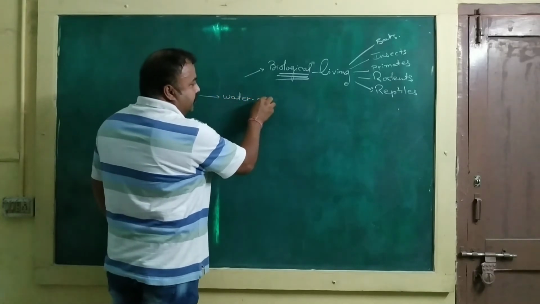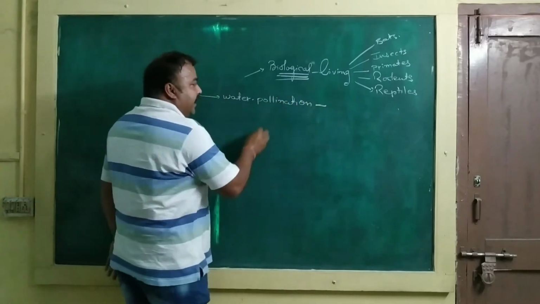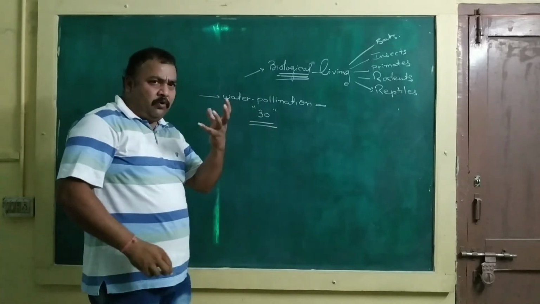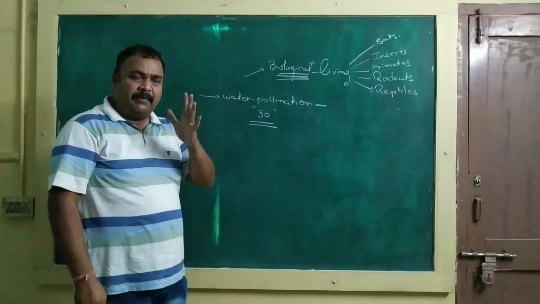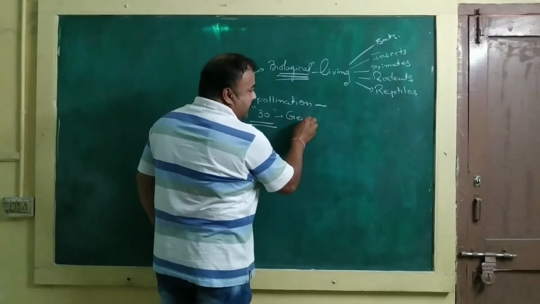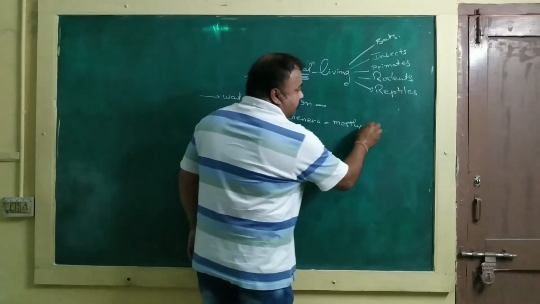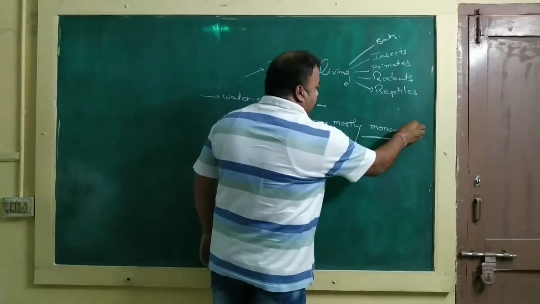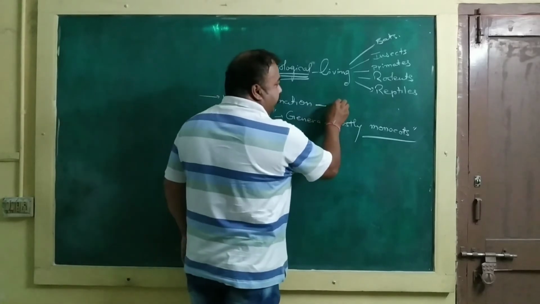Water pollination or hydrophily takes place in a very small group of plants, only 30 genera, and mostly monocots show this kind of pollination.